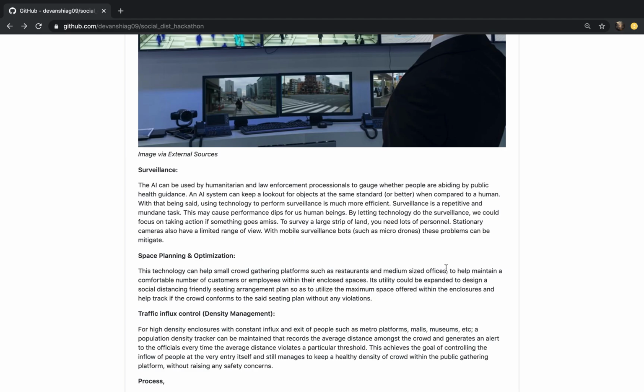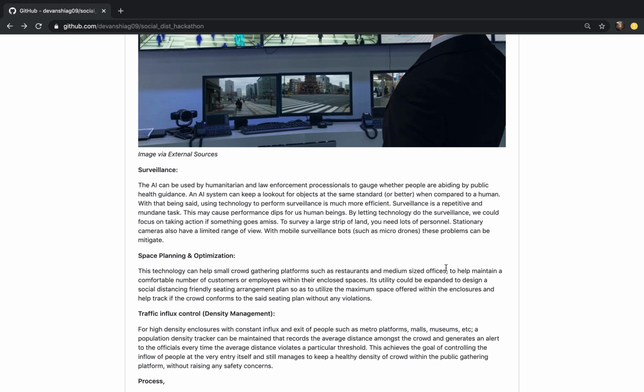Next would be traffic influx control, or simply density management. A population density tracker can be maintained in places like metro stations and malls that records the average distance amongst the crowd and generates an alert to the officials every time the average distance violates a particular threshold. Accordingly, the officials at the gates or the entries could restrict the entry of people for some time.